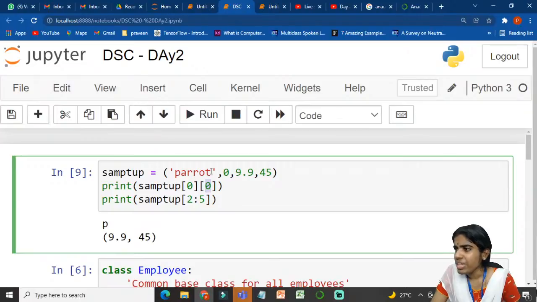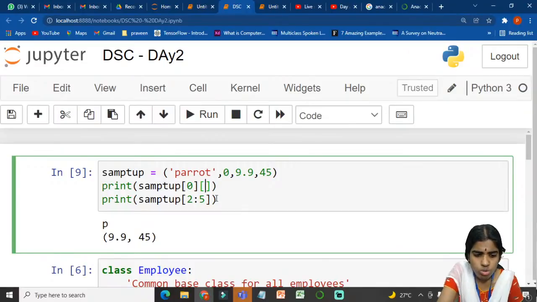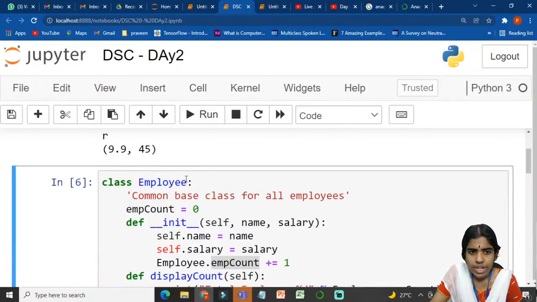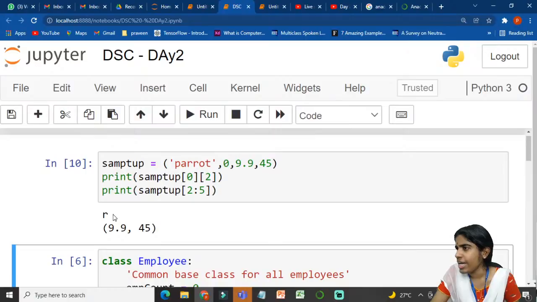Anjali, inheritance means the child class object is trying to inherit the properties of my parent class. For a tuple, you have to give the corresponding index location 0, 1, 2. If you give the corresponding index location, you can pick the corresponding element. Someone asked me, right, I don't see your name. Any more doubts?